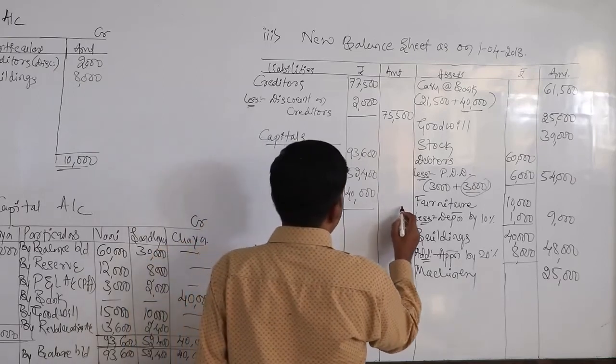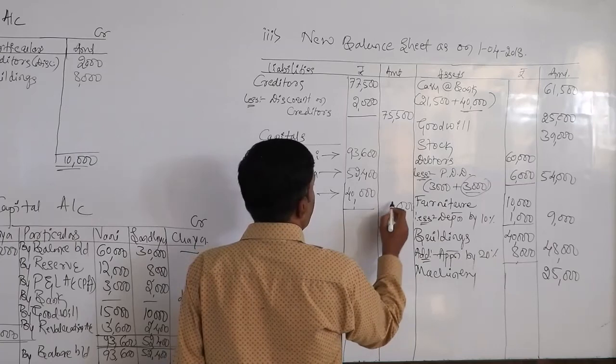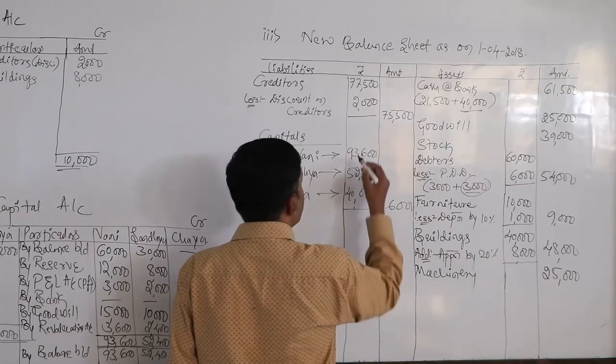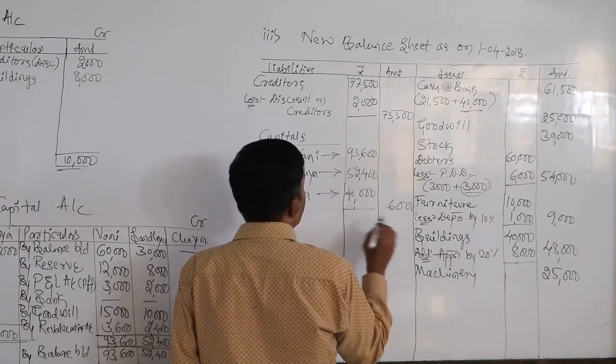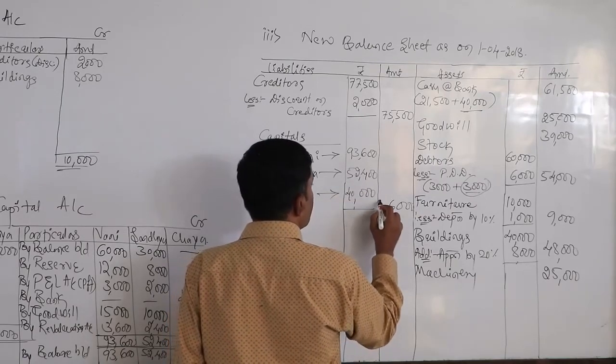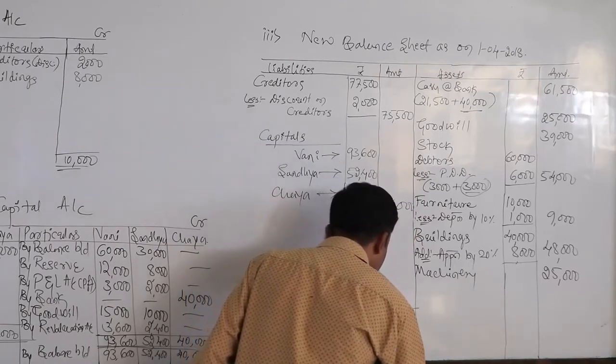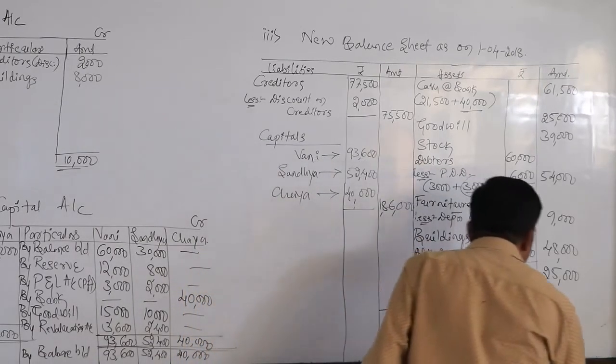So one lakh 86,000. Now make the total of the balance sheet.